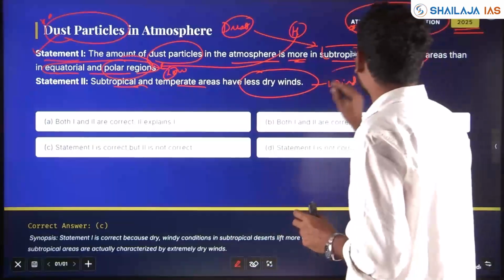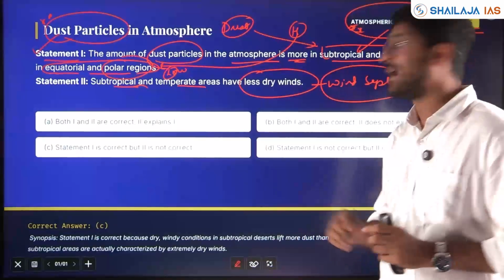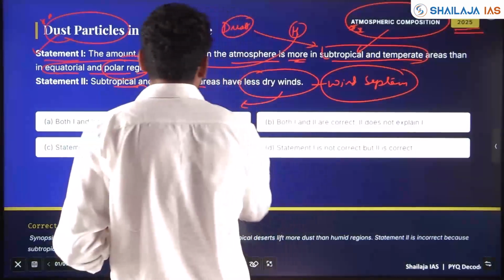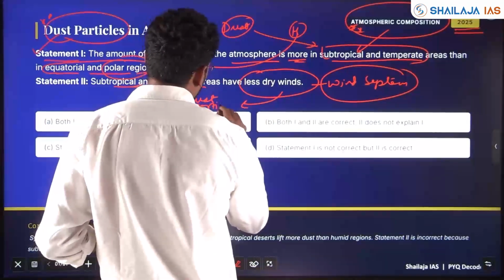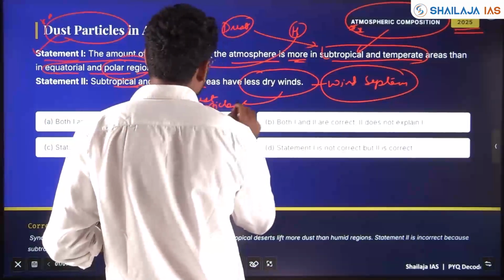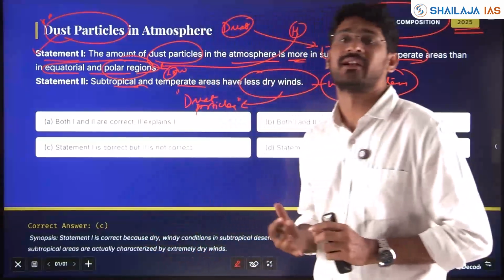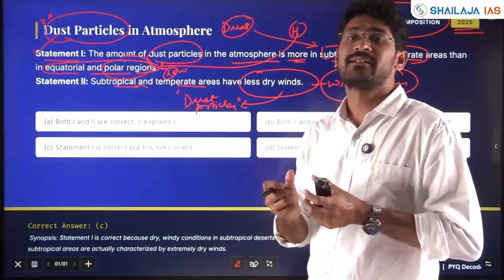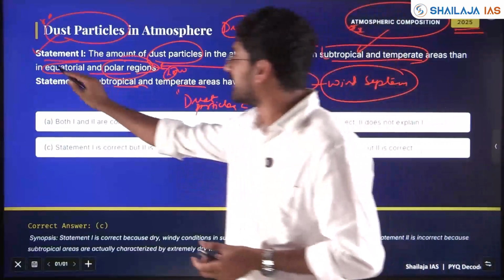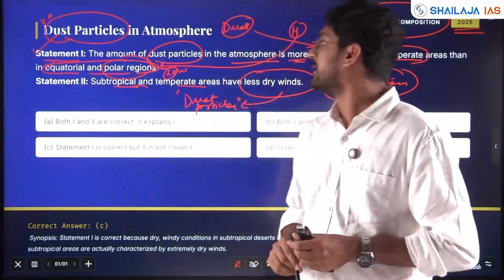So where are dry winds more? Dry winds are the ones which carry dust particles. If the winds were wet, had moisture, then they will coagulate the dust particles and reduce the dust particles. That is what is happening in equatorial regions.